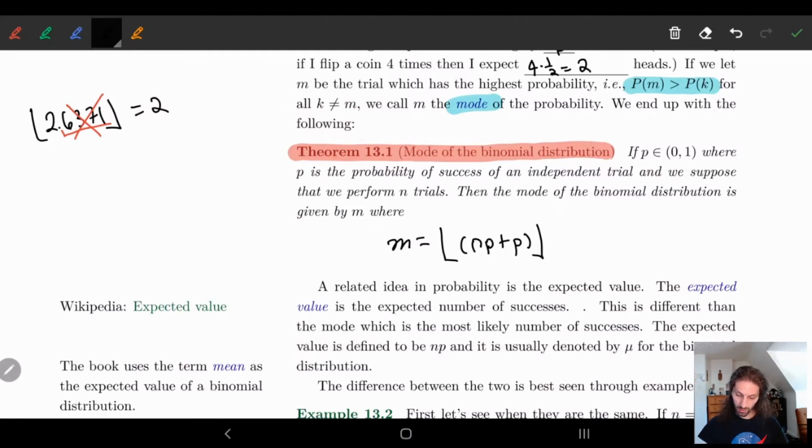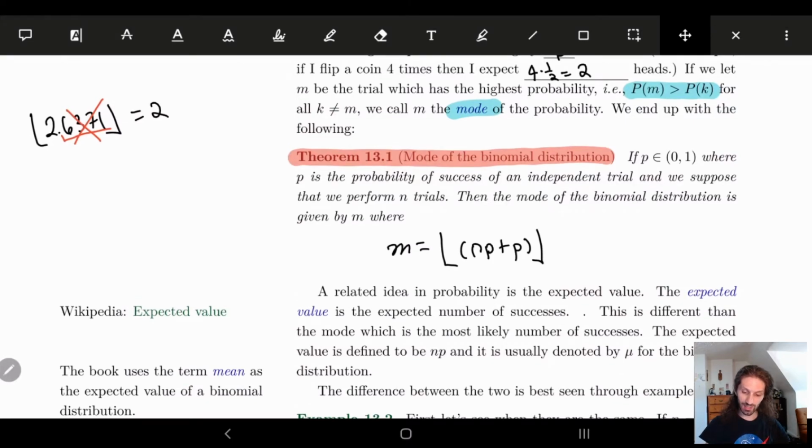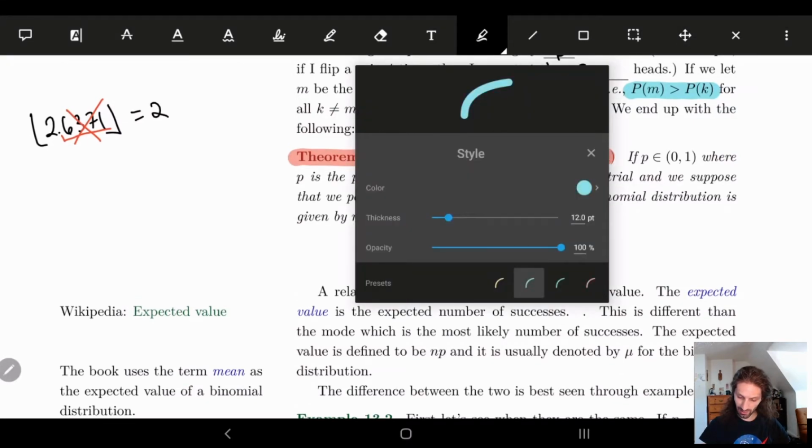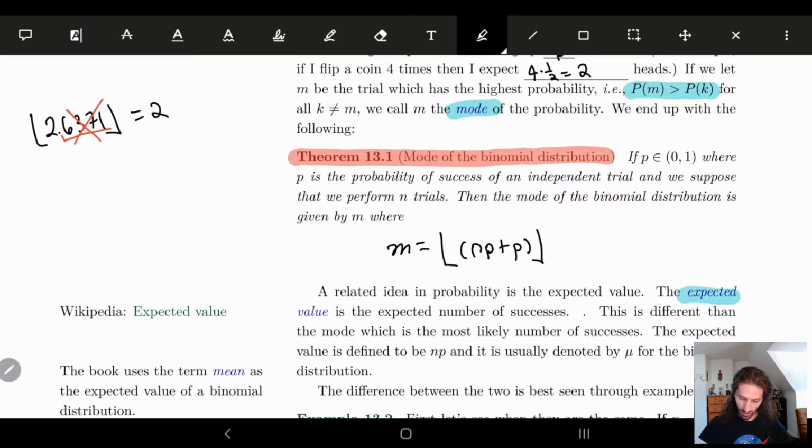Now something similar is what's called the average, the thing that we've been talking about, the average value, what we expect to happen. And this is what's called the expected value. This is where terminology is slightly confusing, because you would think the mode would be the expected value, as in that's what we would expect. We would expect the number 1 to appear the most.